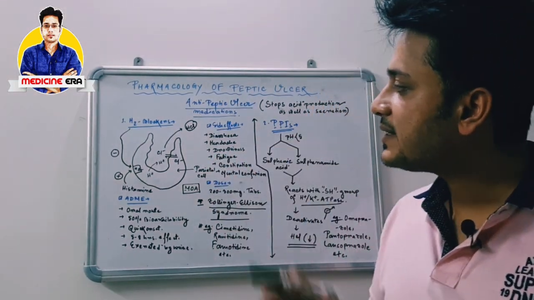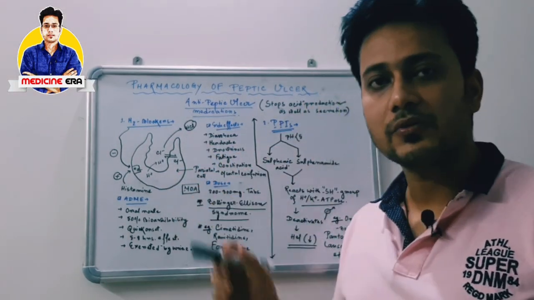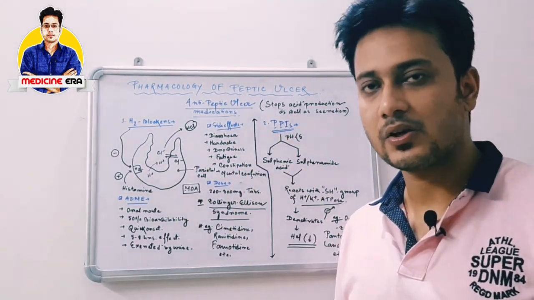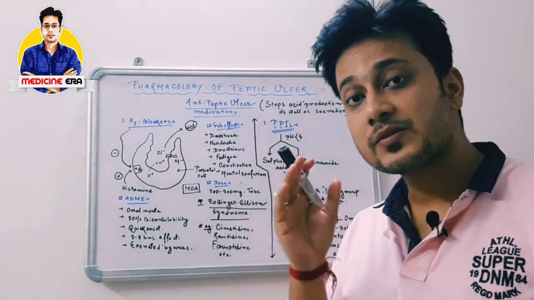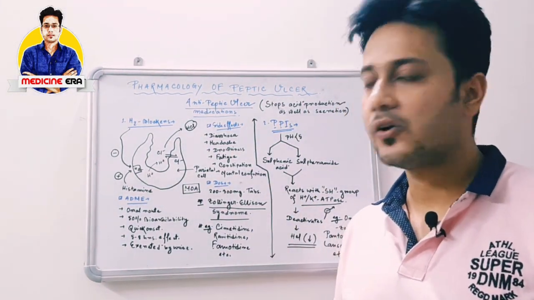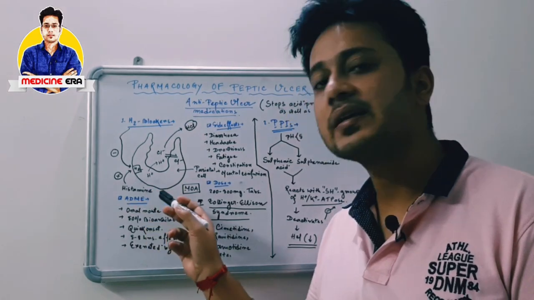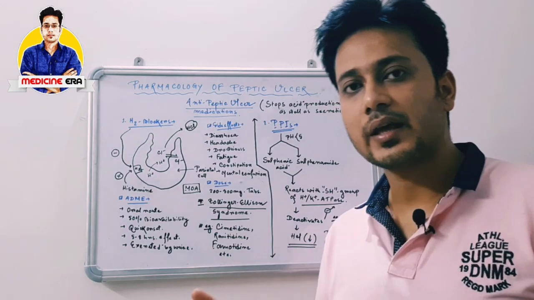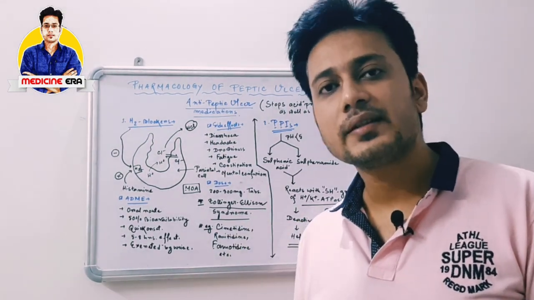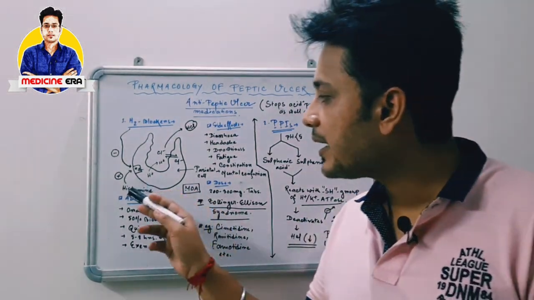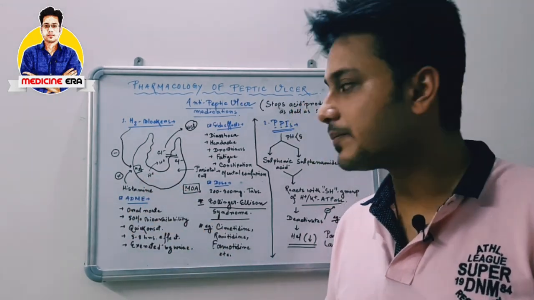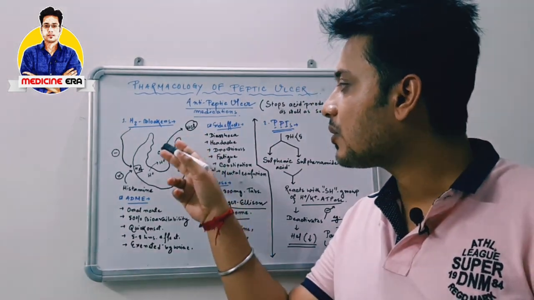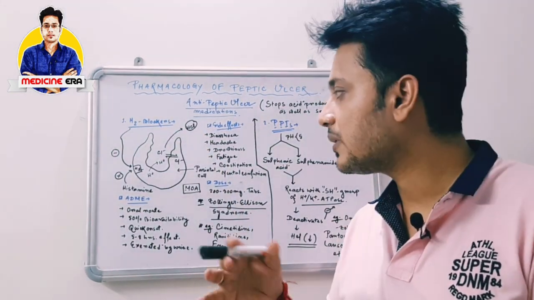Their main mechanism of action is that parietal cells, which mainly secrete the HCl, have H2 receptors on their surface. These H2 receptors are responsible for the secretion of HCl. These H2 receptors are activated by histamine. If the histamine is not activating them, then the HCl is not synthesized or secreted. When histamine activates the H2 receptor, the H plus ions are excreted out of the parietal cell and combine with the Cl minus or chloride ions and form the HCl